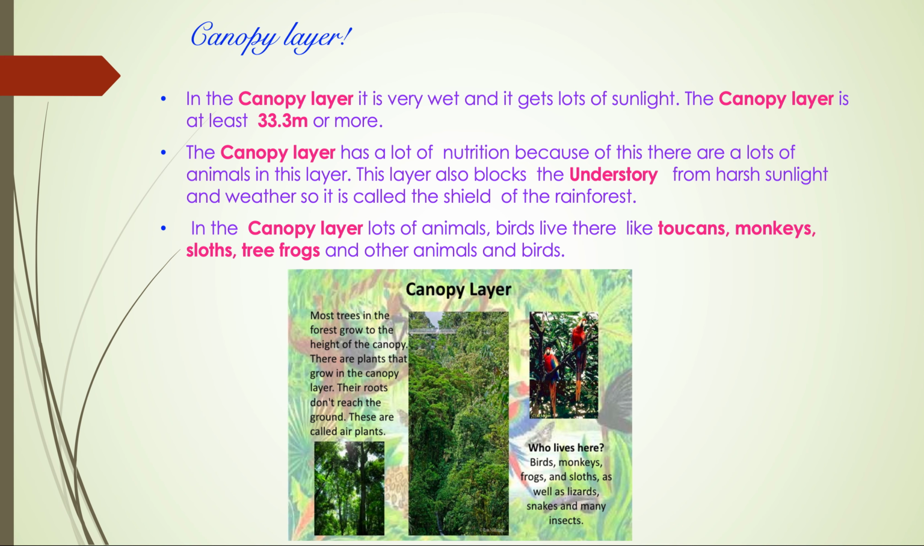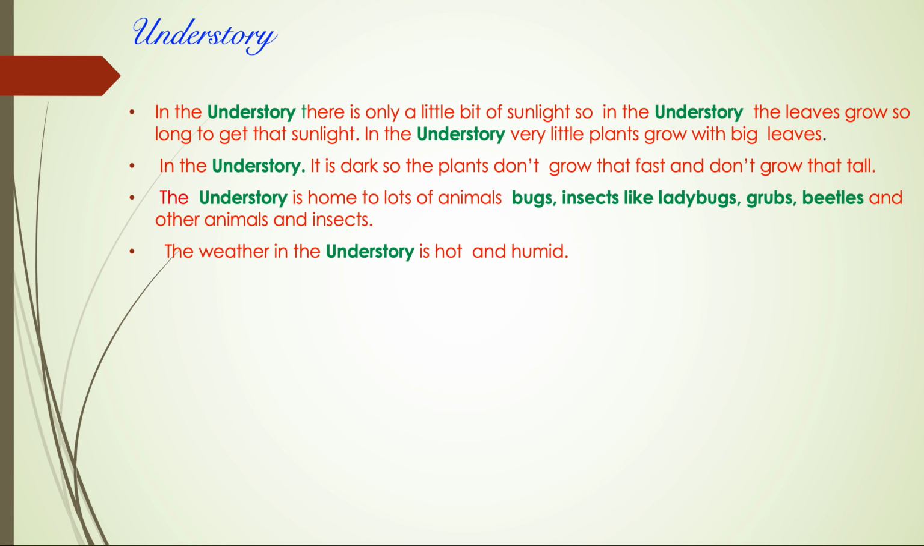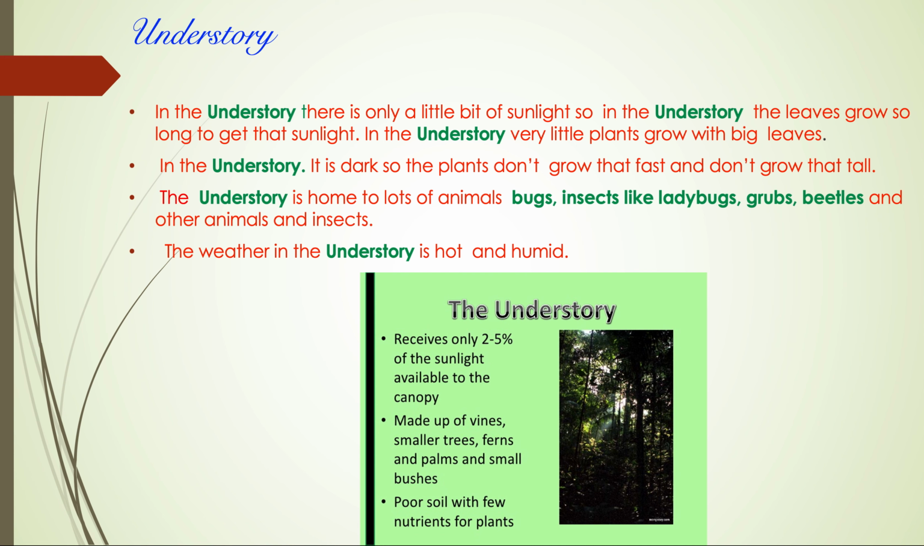So the third layer of the rainforest, the understory. In the understory, there's only a little bit of sunlight. Do you remember when I asked what the layers of the rainforest are? My question was, what do the leaves do to get that sunlight? Because it only gets a little bit of sunlight. The answer is, the leaves in the understory grow very big to get that sunlight. In the understory, it is dark, so the plants don't grow that tall or that fast.